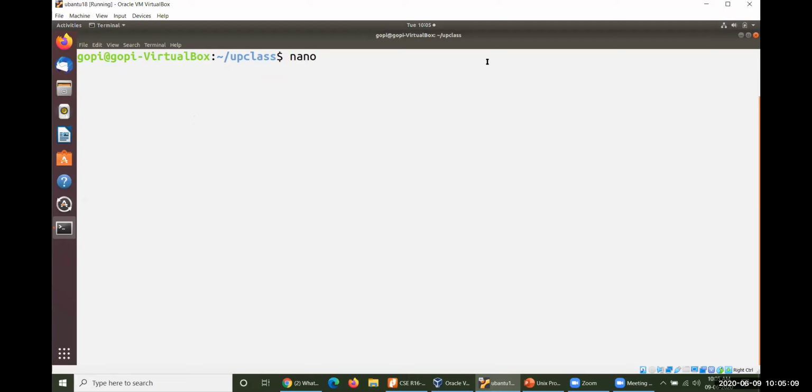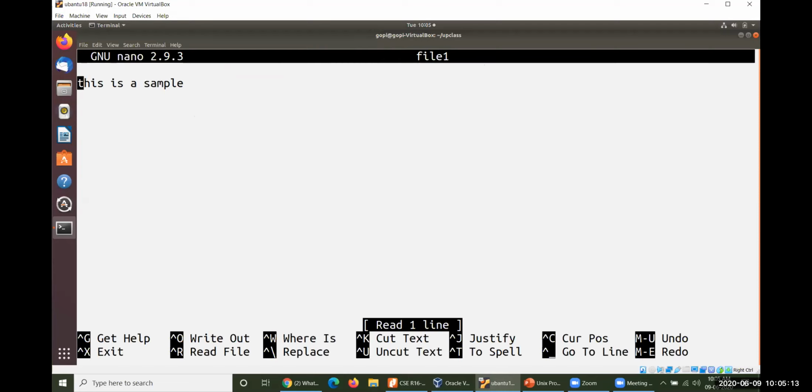So you have to put a particular file name. Just now I have created file1. It has been opened, and this is the nano editor, which looks like this. GNU Nano 2.9.3 is the version of this particular nano.